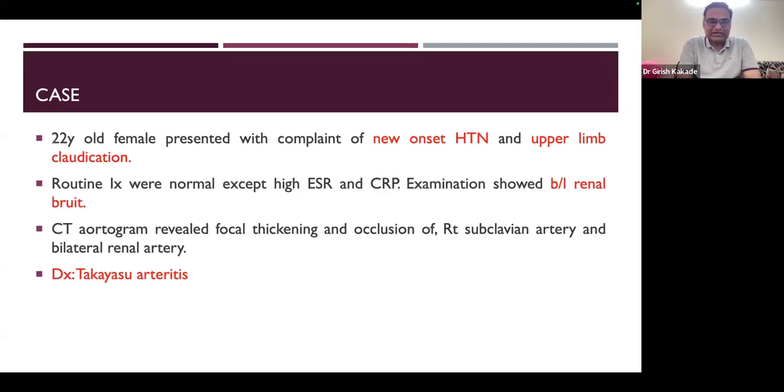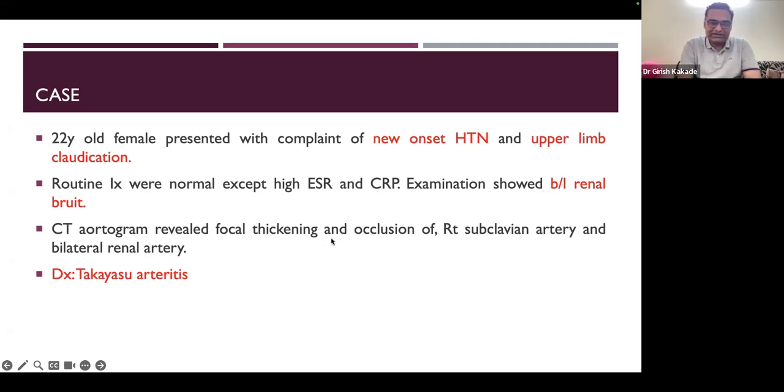We should check for bruit, carotid and subclavian bruit or renal artery bruit. And we should at least get basic investigations done like renal artery Doppler, and ESR, CRP, along with other investigations. So new onset hypertension and upper limb claudication symptoms she had. Routine investigation showed high ESR and CRP, and she also had bilateral renal bruit.